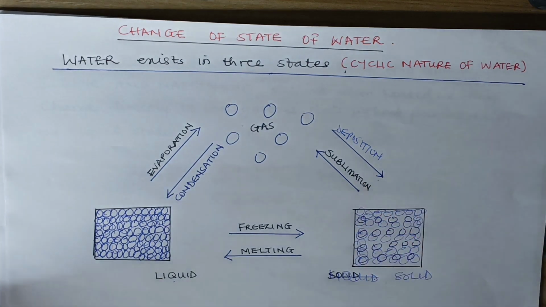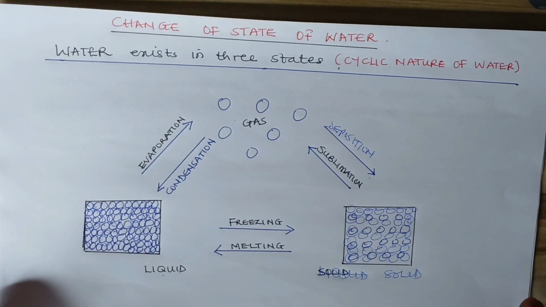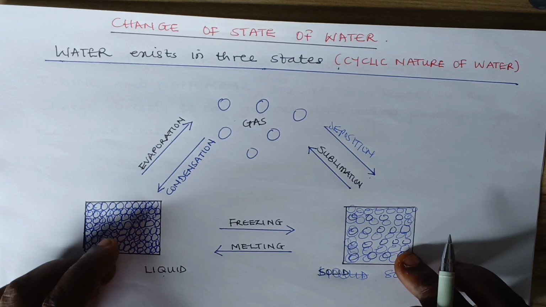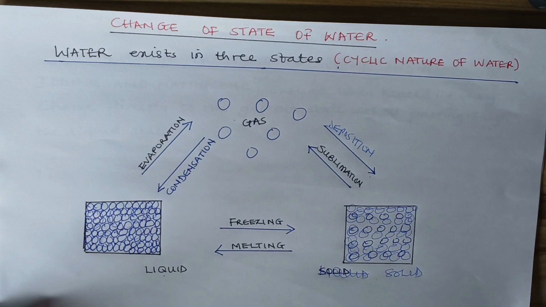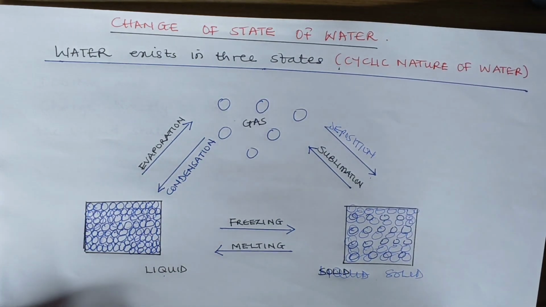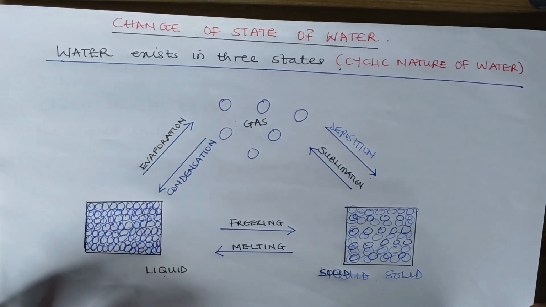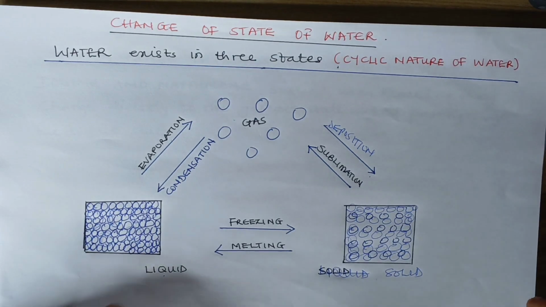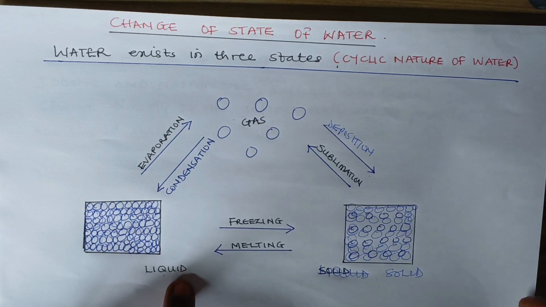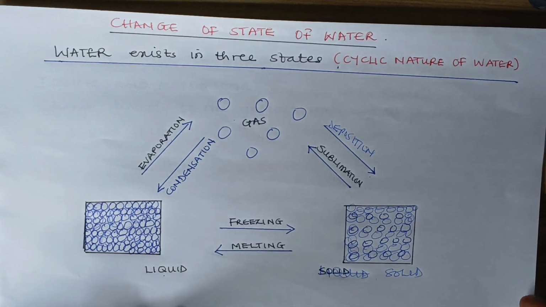But what I'm trying to say is that water can exist in different forms: in solid, liquid, and also in gas. When water changes from liquid to gas, we say it's evaporating. And when it's changing back from gas to liquid, it's condensing. When water changes from solid, that's ice cubes, to liquid, it's melting. And when it's changing back from liquid to solid, it is freezing.